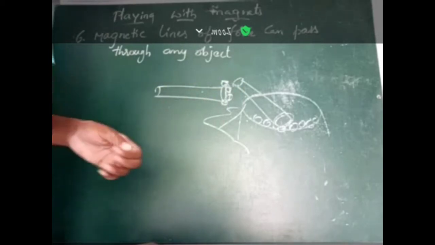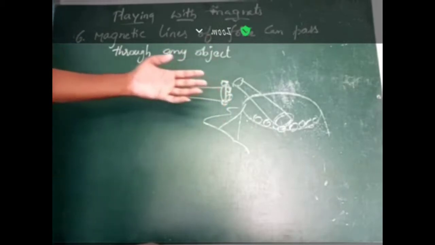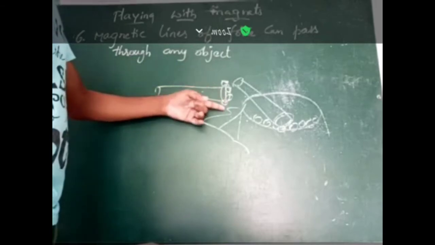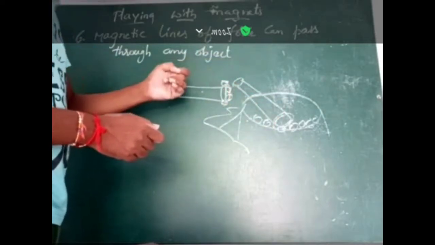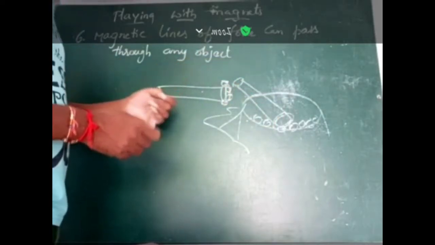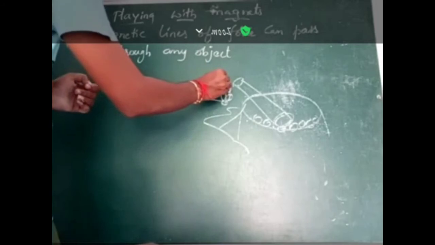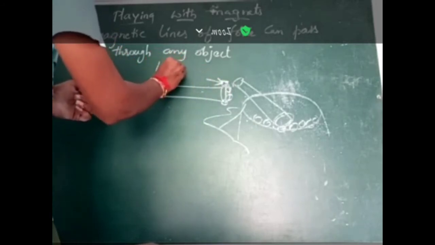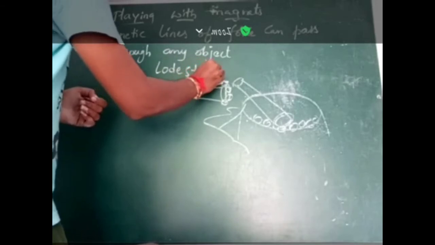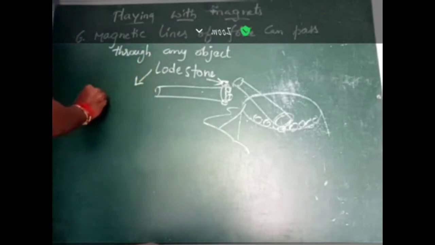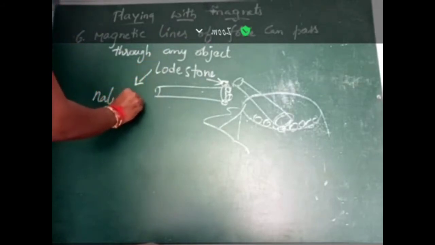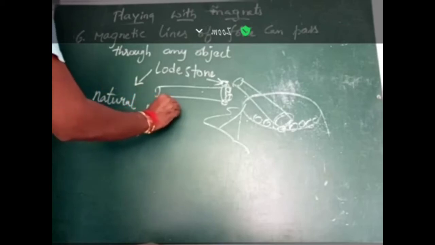So with the help of the stick, he pulled out the stones, because those stones get attracted towards the metal cap. Then he realized this and named them lodestone. These stones are nothing but lodestone. What is it? Lodestone, and this lodestone is the natural magnet.